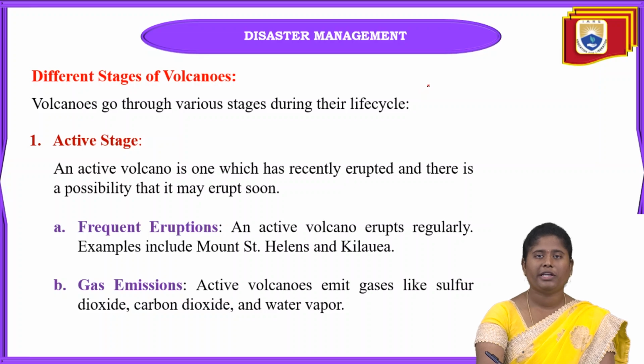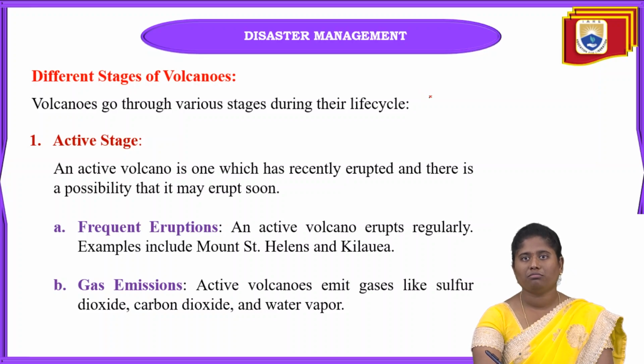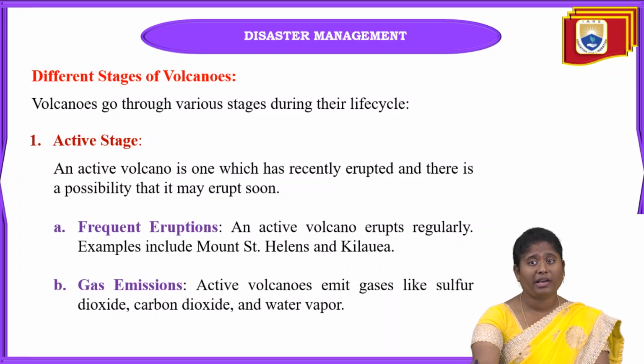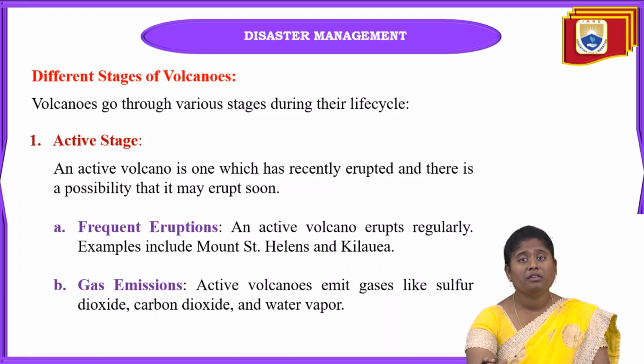And mainly the first stage of these volcanoes is the active stage. Active stage is nothing but the active volcano. When a volcano is active, it has already erupted recently, so in the future also there is a maximum possibility that it may erupt again, or very soon it can erupt. Some of the best examples of this volcano stage in our world are Mount St. Helens and also Kilauea. And these are all active volcanoes around the world.